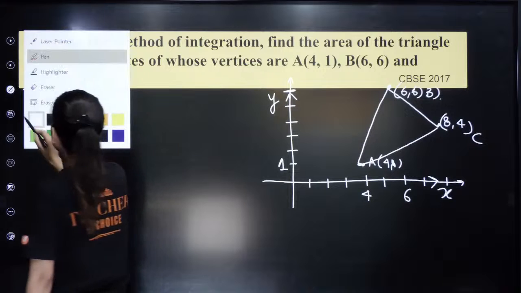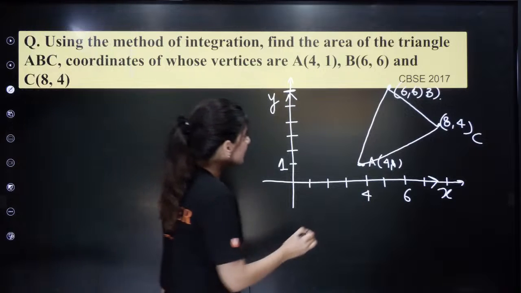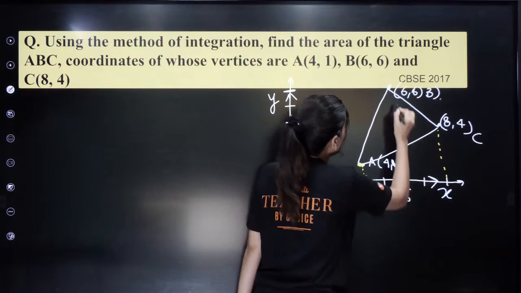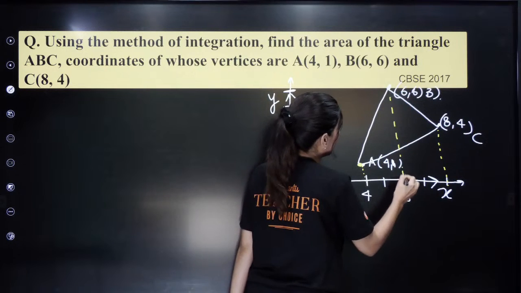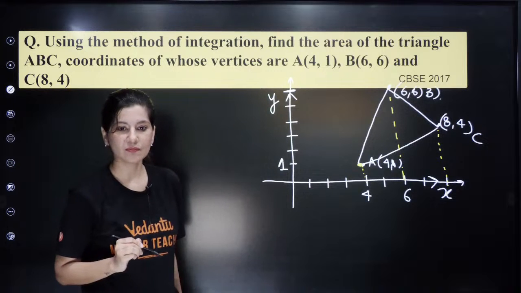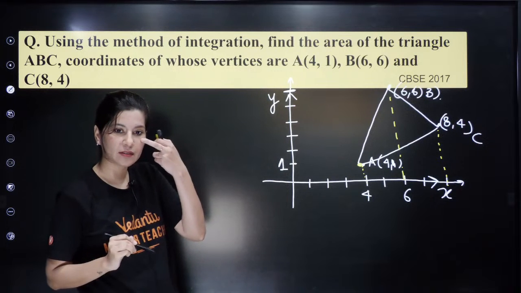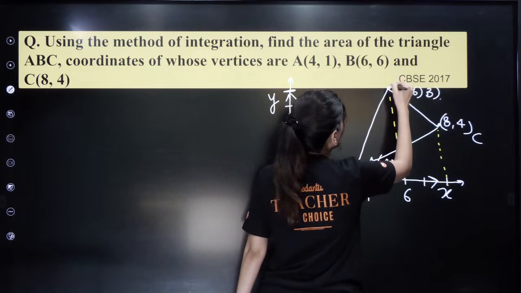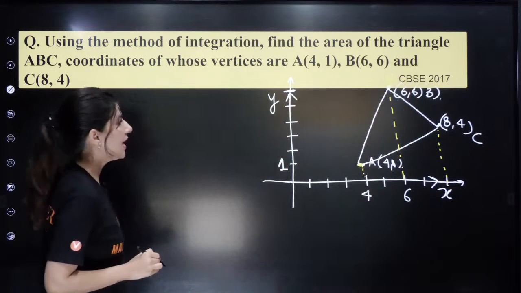Okay, we are looking for the area of the triangle. So this is your 4, this is 8, and this is your 6. We have A, B and C.